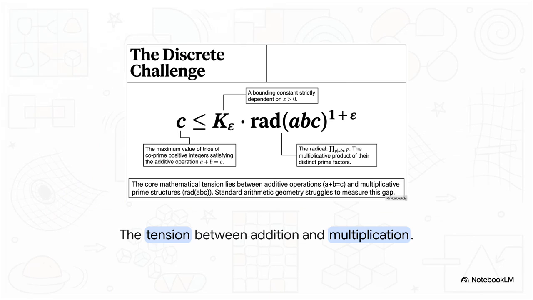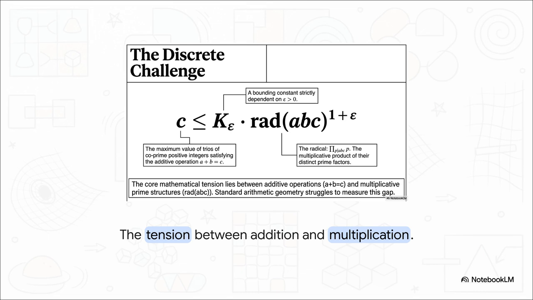Okay, let's dive into this. It really all starts with a deceptively simple equation. A plus B equals C. But we're looking specifically at a trio of coprime positive integers, where A plus B equals C. The fundamental inequality of the ABC conjecture states that C is strictly bounded by the radical of the product of A, B, and C raised to the power of 1 plus epsilon multiplied by some constant. Now that radical, that term rad of ABC, is just the multiplicative product of their distinct prime factors.